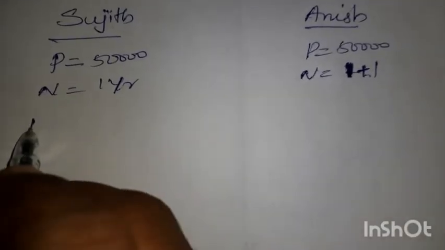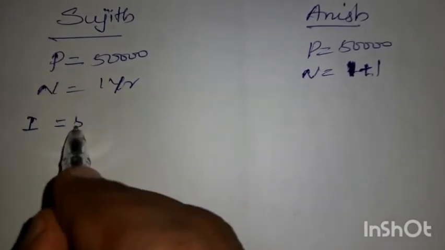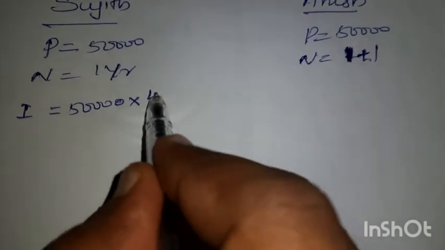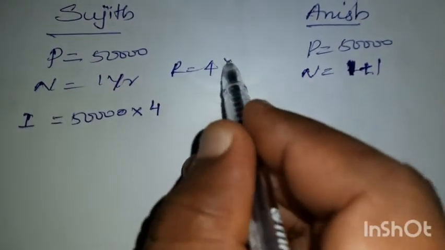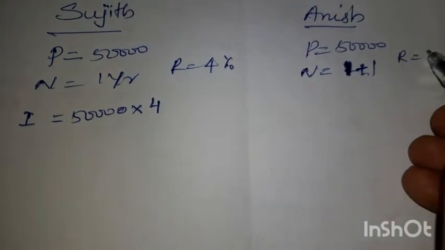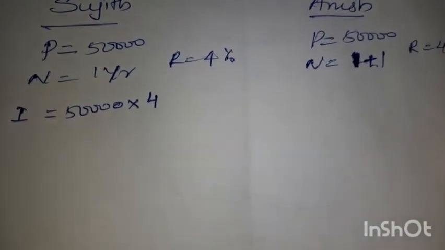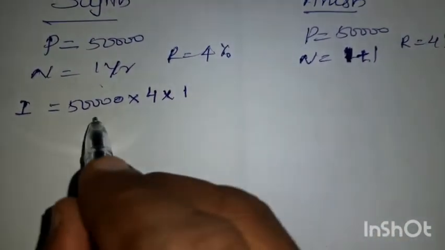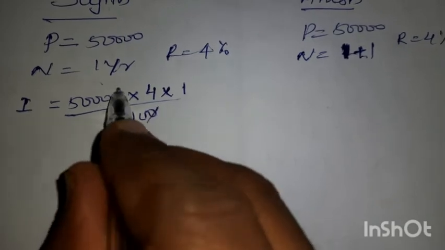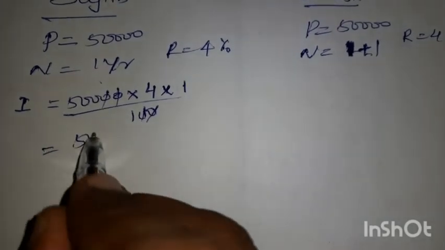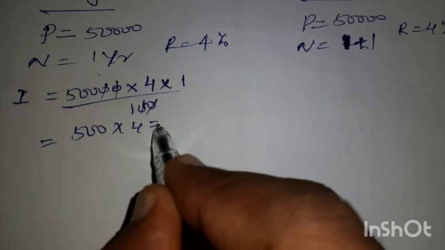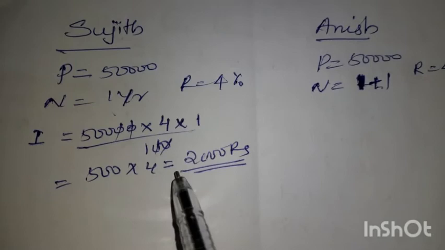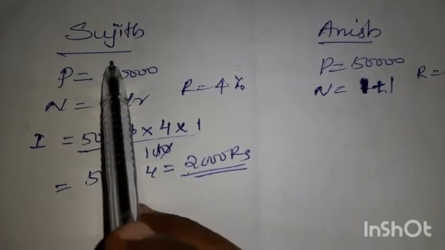So what is the interest given by Sujit for 1 year? 50,000 into the interest rate of 4%, the rate of interest is 4% for both for the first year, into 1 year, divided by 100. The zeros are cancelled, so 500 into 4, it is 2,000 rupees. This is the loan interest of Sujit for the first year.